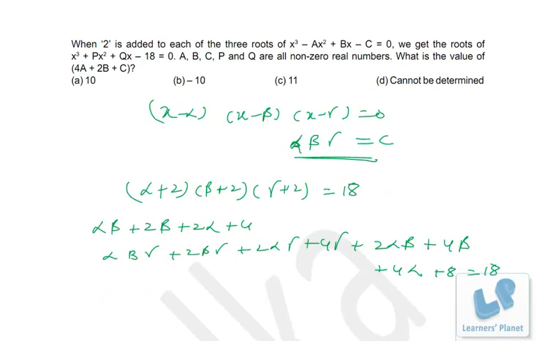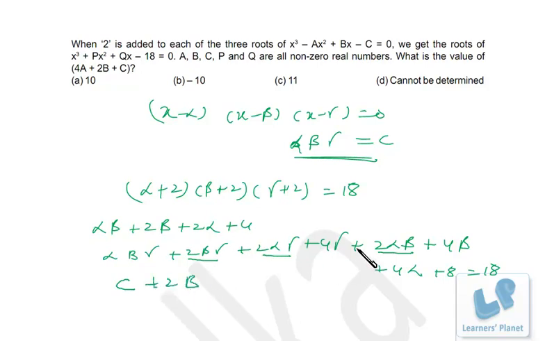Now what? Alpha beta gamma, we know that it is C. I put C over here. Now 2 beta gamma plus 2 alpha gamma plus 2 alpha beta. Alpha beta plus beta gamma plus alpha gamma, that is coefficient of X, right? So that is B over here. So it's 2 times B.